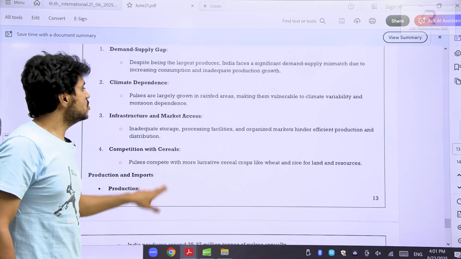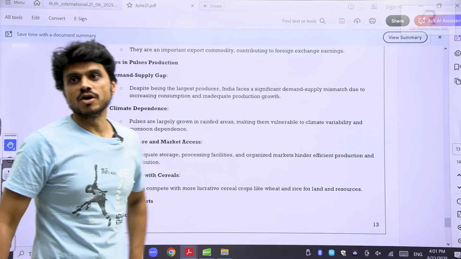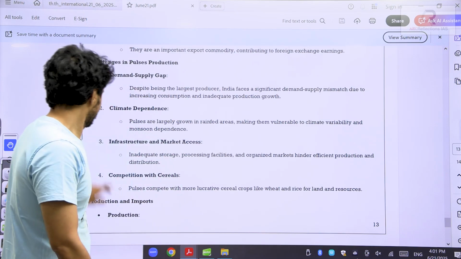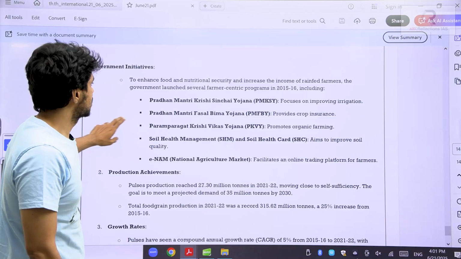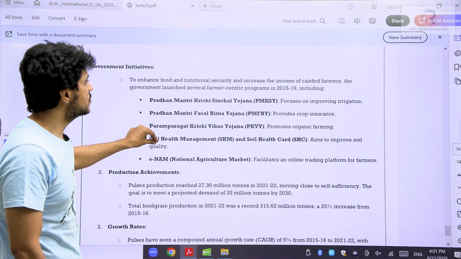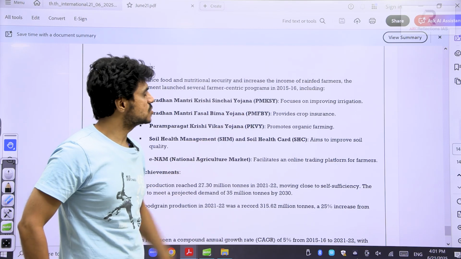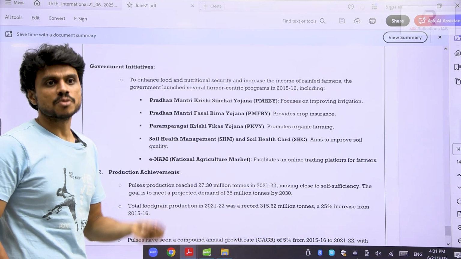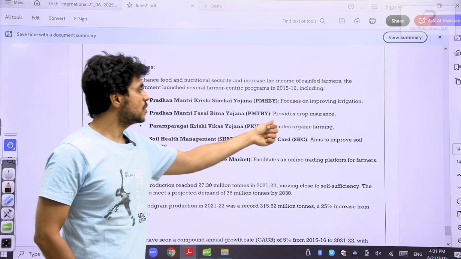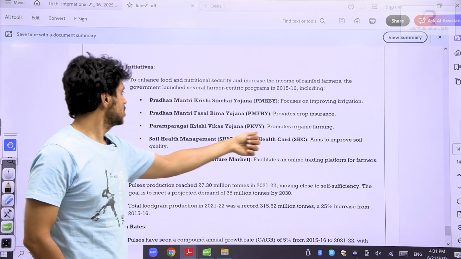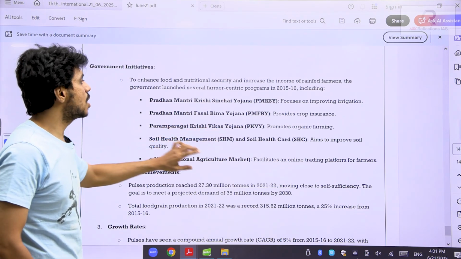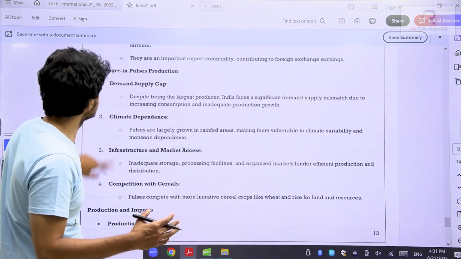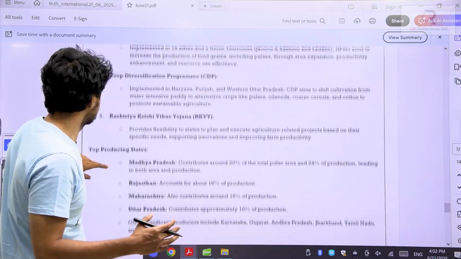But the challenge is we are not able to produce them. We are not able to cultivate a larger amount of pulses. So the government is taking various steps. All these initiatives, you should have a fair idea. See here, Pradhan Mantri Krishi Sinchai Yojana focuses on irrigation. When you improve the irrigation, your cropping pattern will improve, your production will improve. Pradhan Mantri Fasal Bima Yojana provides crop insurance. Pradhan Mantri Krishi Vikas Yojana, Paramparagat Krishi Vikas Yojana, is promoting organic farming, and also soil health cards. Apart from this, you also have some specific initiatives. Okay, let me talk about those specific initiatives.